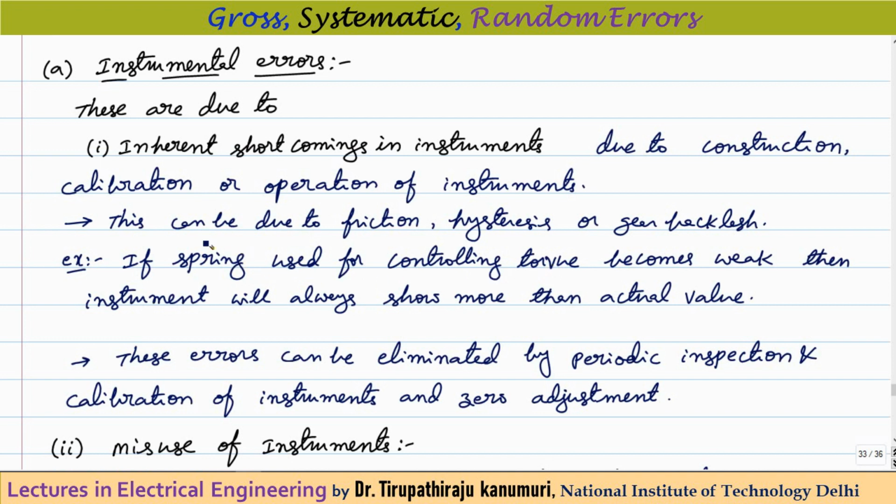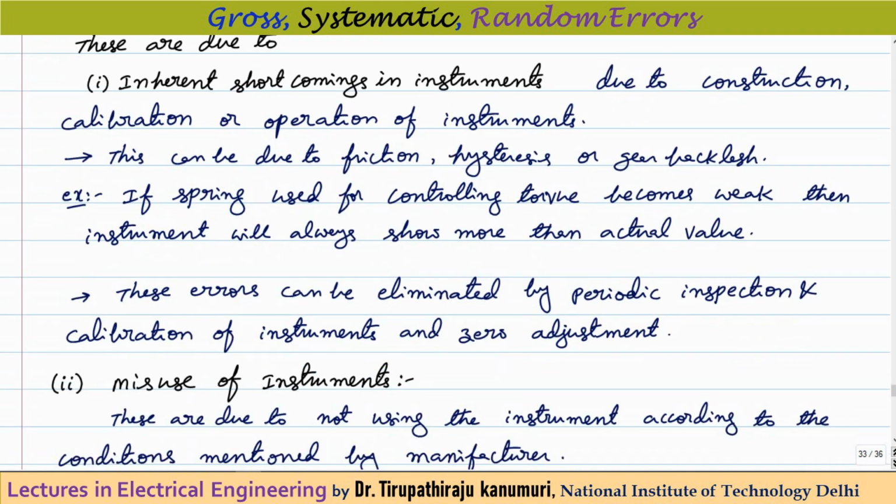So let us assume if the spring becomes weak with respect to time, so automatically the controlling torque will decrease. When the controlling torque decreases, for a given input the instrument will always show a higher value than the actual value. Getting it? Or something can happen like this: the spring loses its property, it gets rusted. In that case, it will not follow a proper rule, but we can still predict it mathematically.